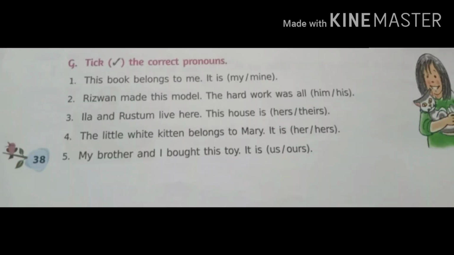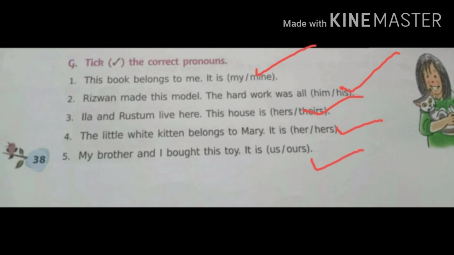The next exercise is take the correct pronoun. It means two options are given to you in the bracket and you have to tick the correct option. The first question is the book belongs to me. The options are my or mine. The answer is mine. This book belongs to me. It is mine.